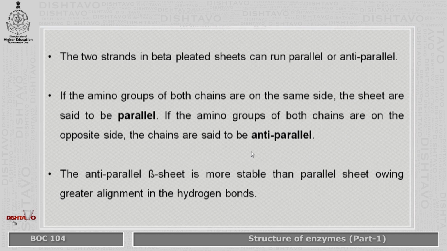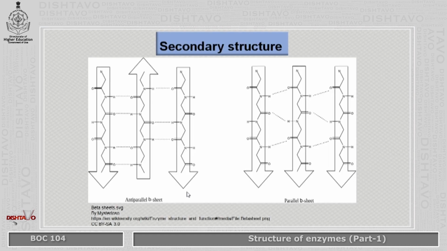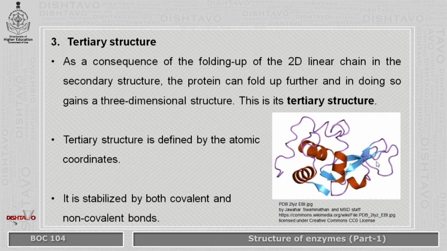Now if the amino groups of both chains are on the same side, then the sheet is said to be parallel. If the amino groups of both chains are on opposite sides, the chains are said to be anti-parallel. Now the anti-parallel beta sheet is more stable than the parallel sheet, owing to greater alignment in the hydrogen bonds. Here you have the anti-parallel sheet because they are on opposite sides, whereas the second image is a parallel beta sheet.